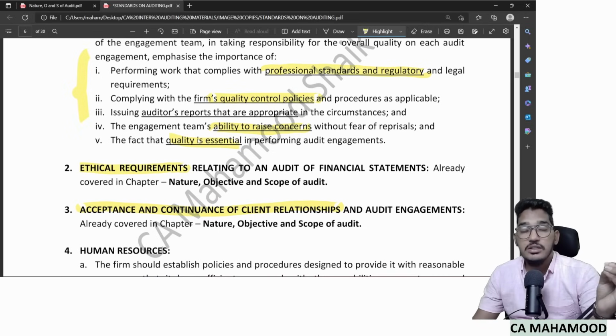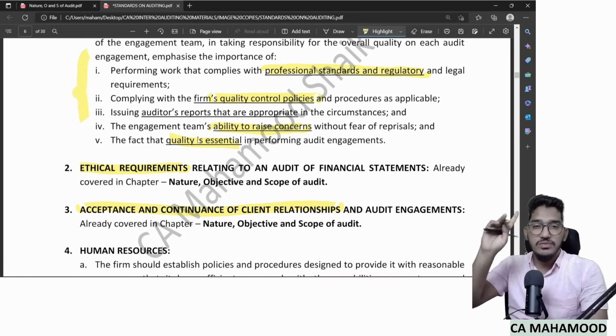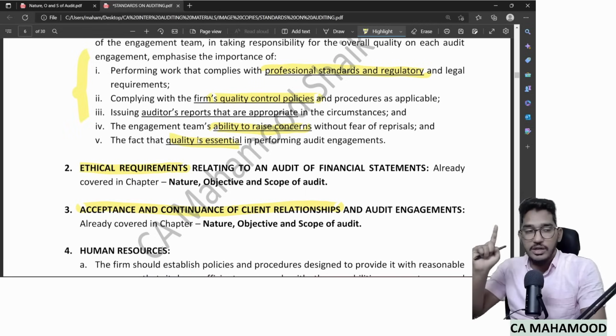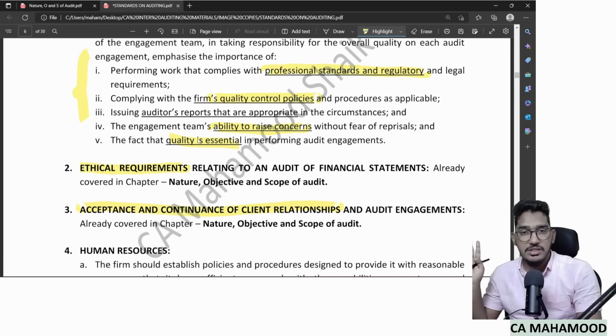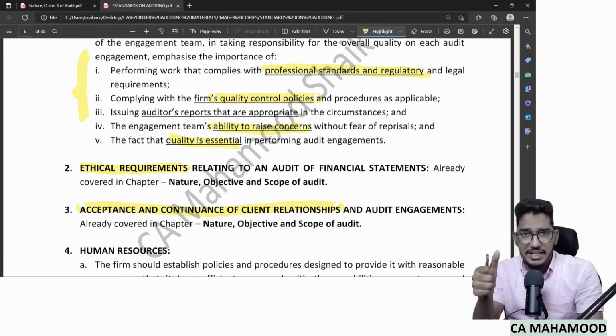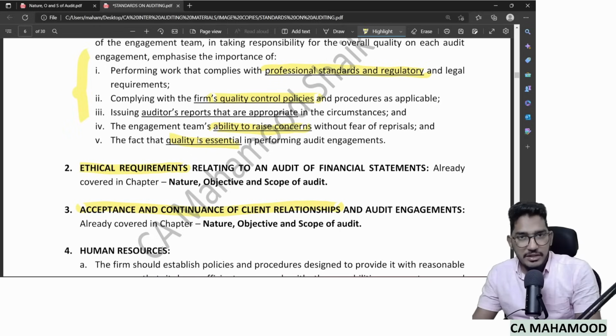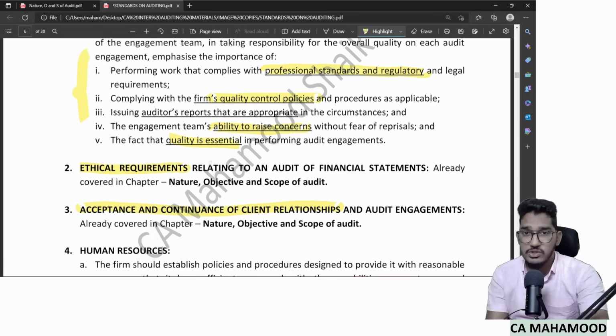And finally, consider significant matters which have arisen during the course of previous audits.